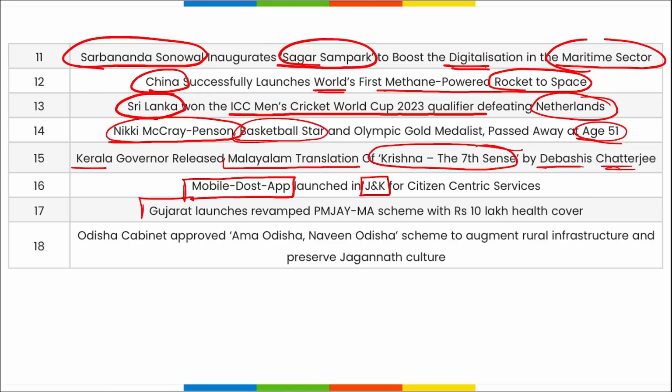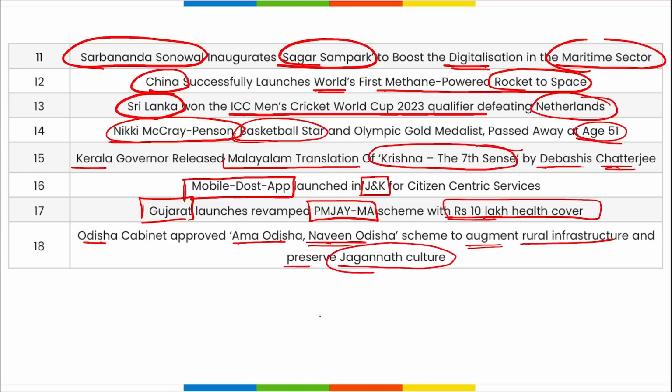Next, Gujarat, they have launched revamped Pradhan Mantri Jan Arogya Yojana MA scheme with an outlay of 10 lakh rupees. Earlier the health cover was of 5 lakh rupees. Now it has been extended to 10 lakh rupees. Then Odisha cabinet approved Amma Odisha Naveen Odisha scheme to augment the rural infrastructure and preserve Jagannath culture. So these are your important current affairs for the day, friends.